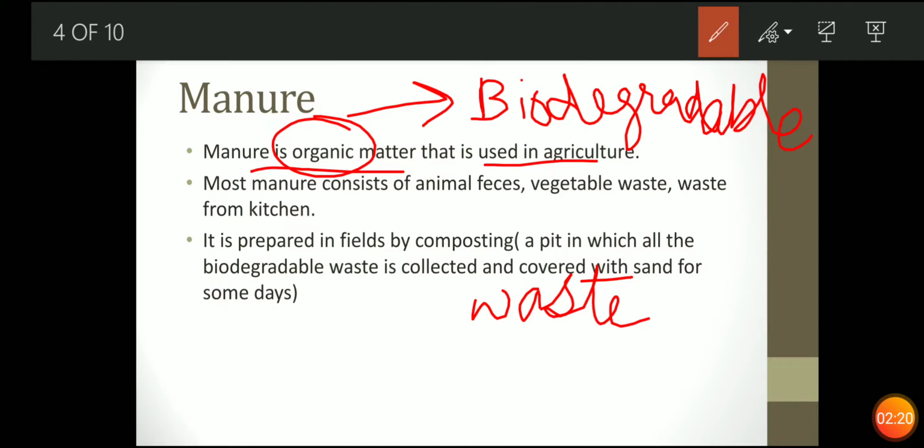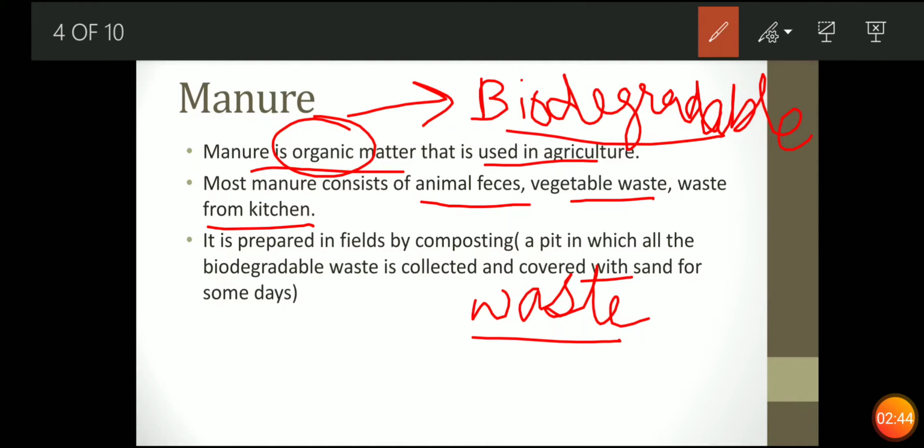Now it is made from biodegradable waste. Secondly, it contains animal feces, meaning animal waste products, vegetable waste, waste from kitchen. Waste from kitchen can be anything except non-biodegradable ones. Now next, when we are taking the biodegradable waste, how will it be prepared? We will just take a compost pit.